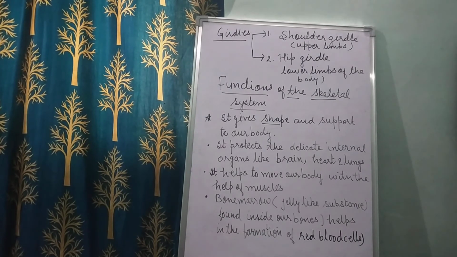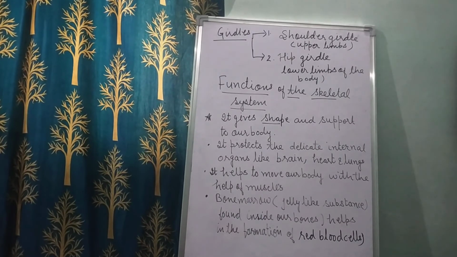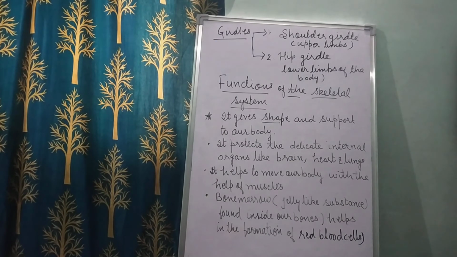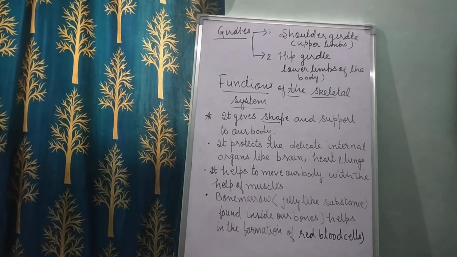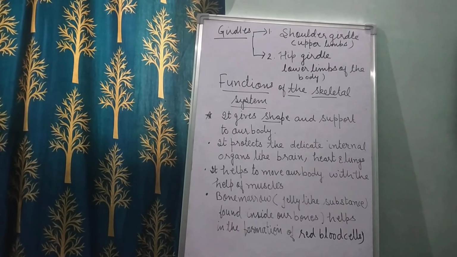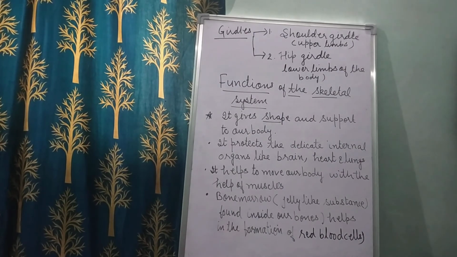And see children, the skeletal system allows the movement of the different body parts. It helps to move the body with the help of muscles only. The body moves. Many bones in the body are hollow, and you know they are filled with a jelly-like substance called the bone marrow. So what is bone marrow? Bone marrow is a jelly-like substance found inside our bones, and it helps in the formation of red blood cells.